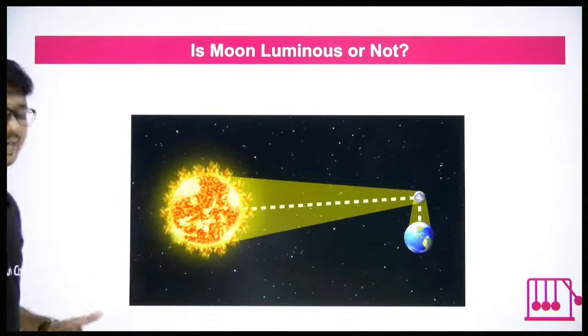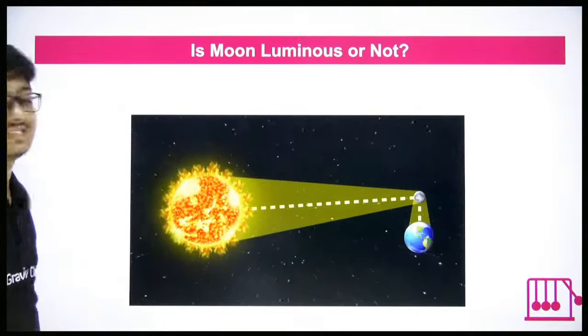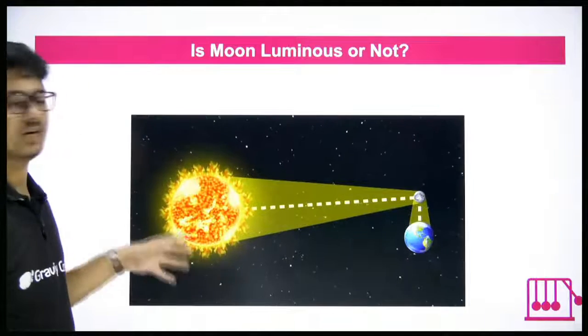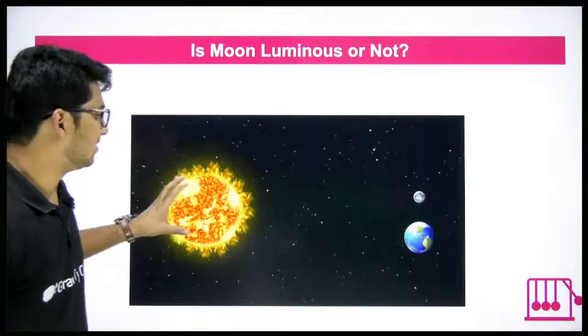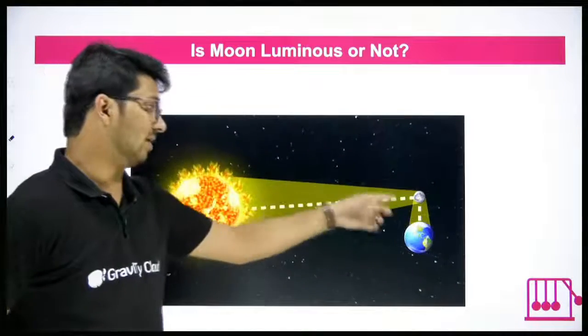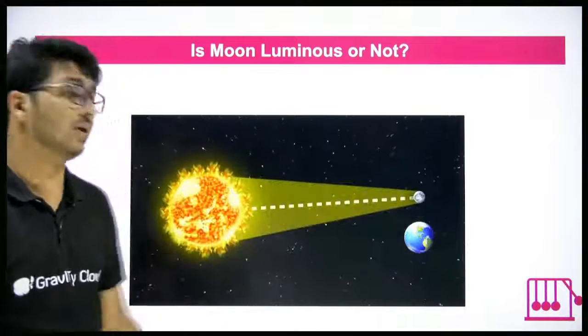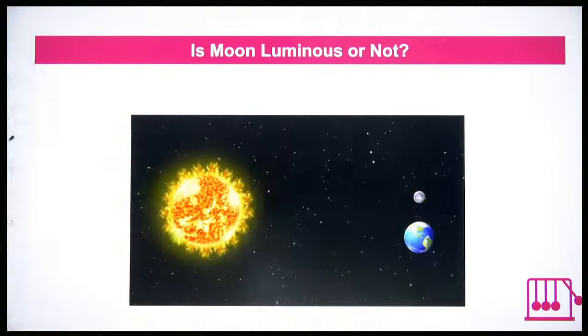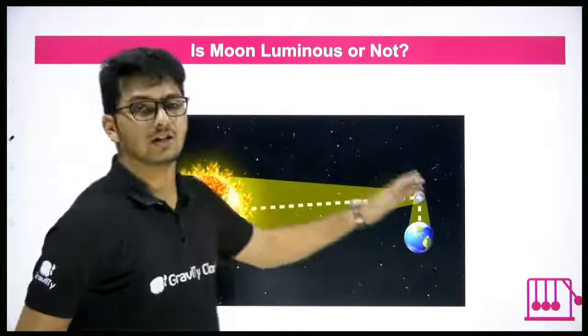Now look at what's happening and then you tell me, is moon luminous? Look at the animation here. What's happening? Light from the sun is falling on the moon, and from the moon it bounces back onto earth. From the sun, light is falling on the moon.